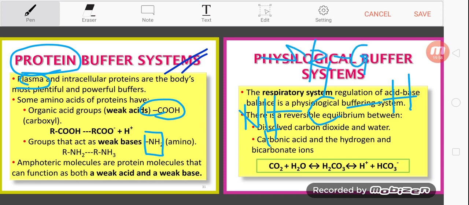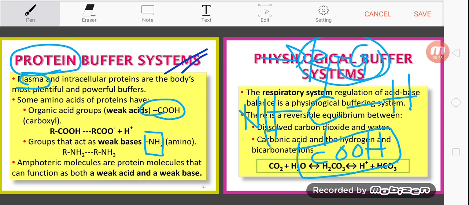This one can be variable. And the amino acid has a carboxyl group attached to the alpha carbon. So this carboxyl group acts as a weak acid. And the amino group here acts as a weak base.